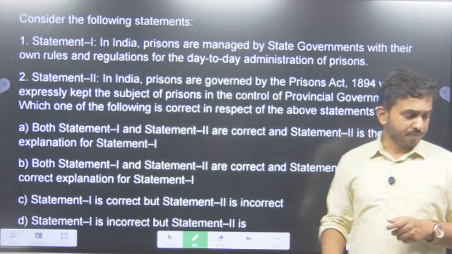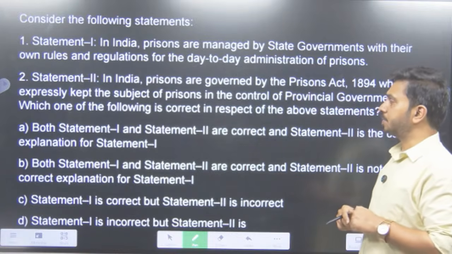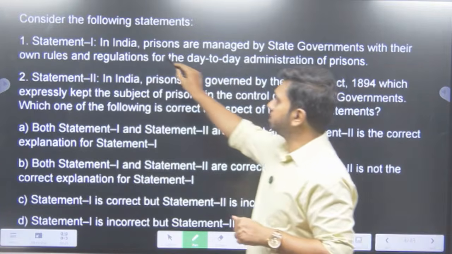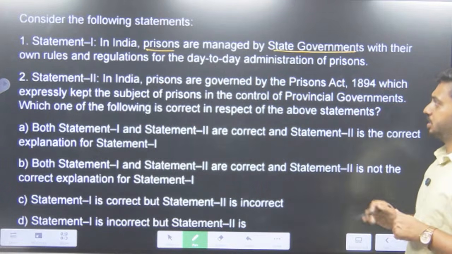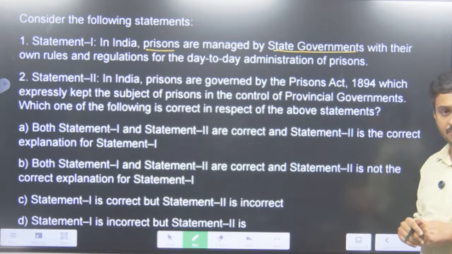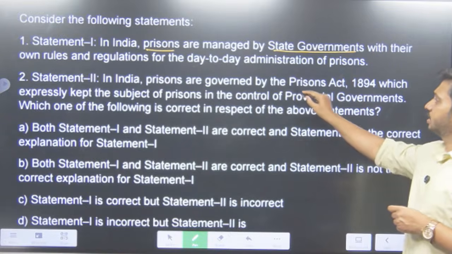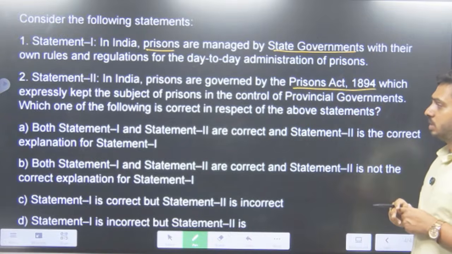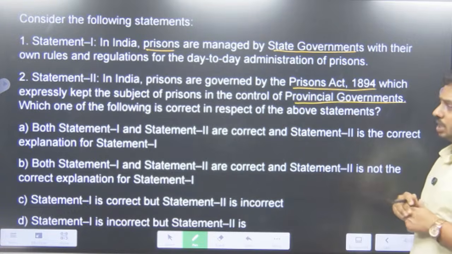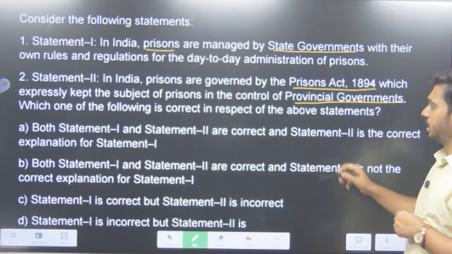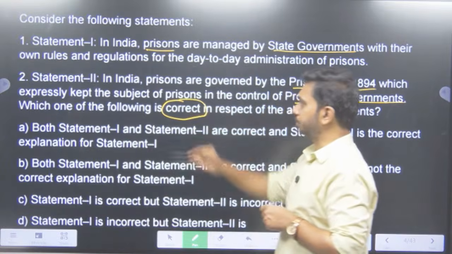Then the next question. Consider the following statements. Statement 1. In India, prisons are managed by the state governments with their own rules and regulations for the day-to-day administration of the prisons. Statement 2. In India, prisons are governed by the Prisons Act 1894, which expressly kept the subject of prisons in the control of provincial governments, a British era law. Which of the statements above are correct? So they're asking for the correct statement from the above.